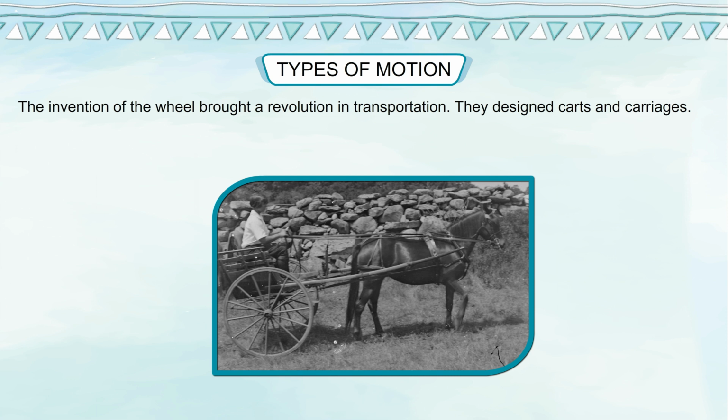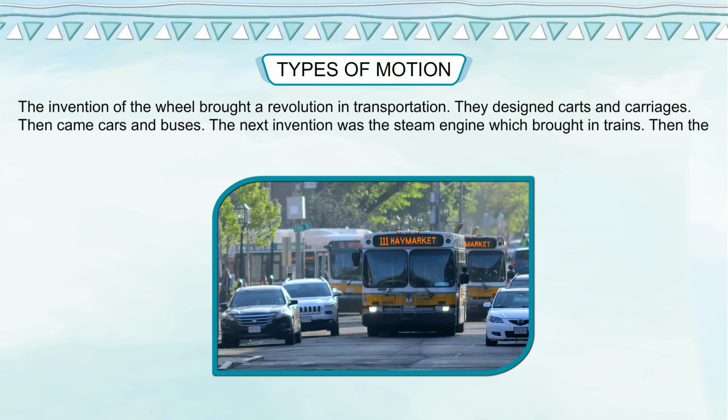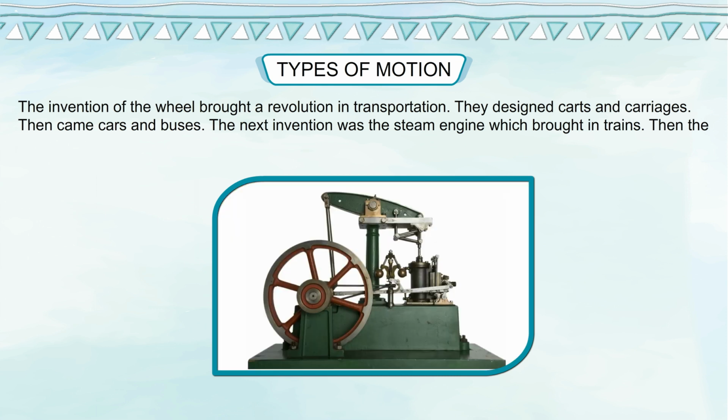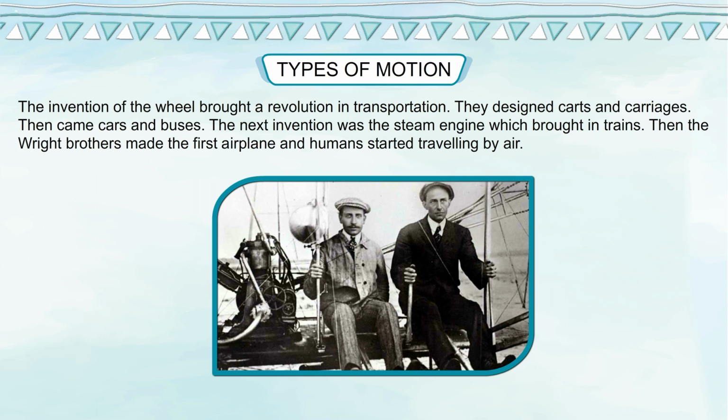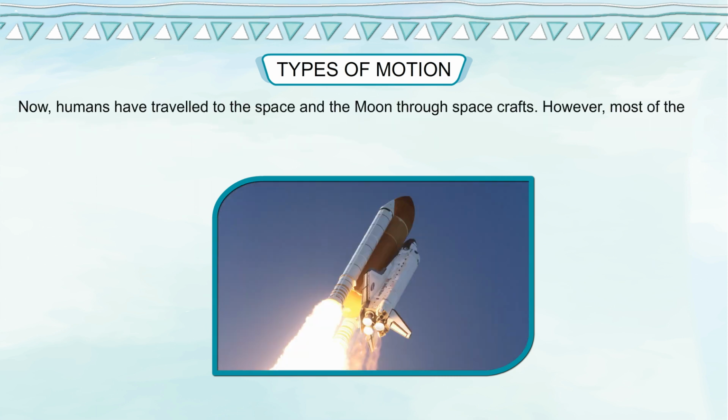They designed carts and carriages. Then came cars and buses. The next invention was the steam engine, which brought in trains. Then the Wright brothers made the first airplane and humans started traveling by air. Now humans have traveled to space and the moon through spacecrafts.